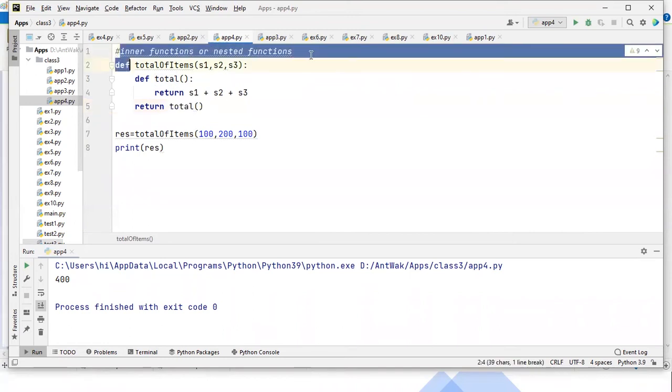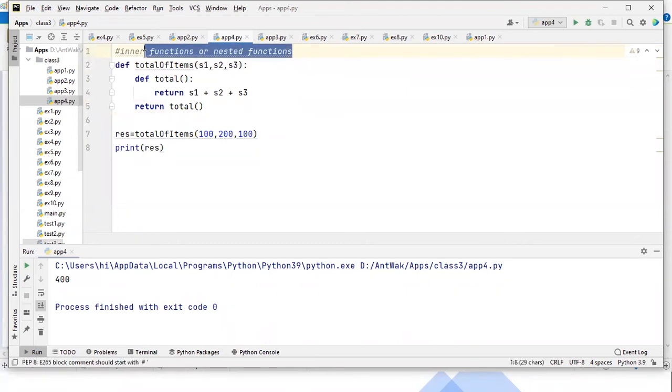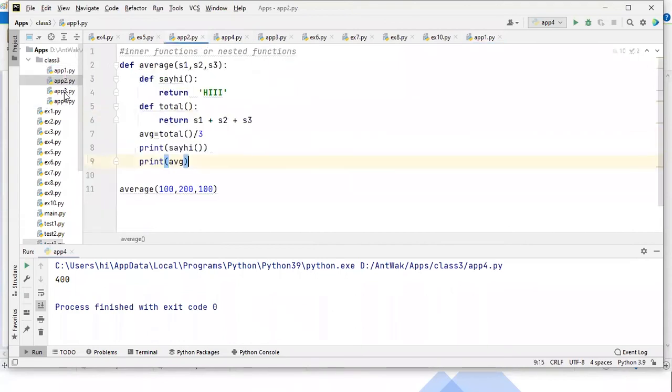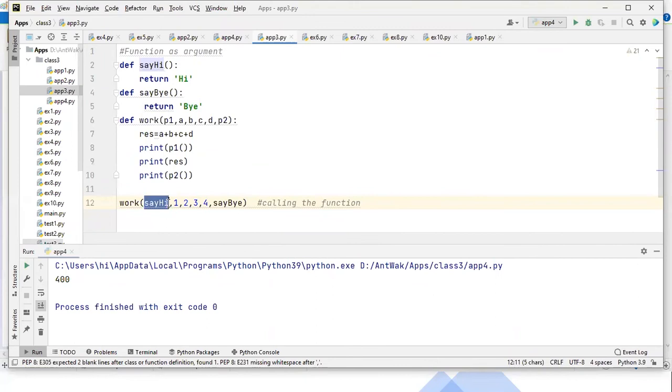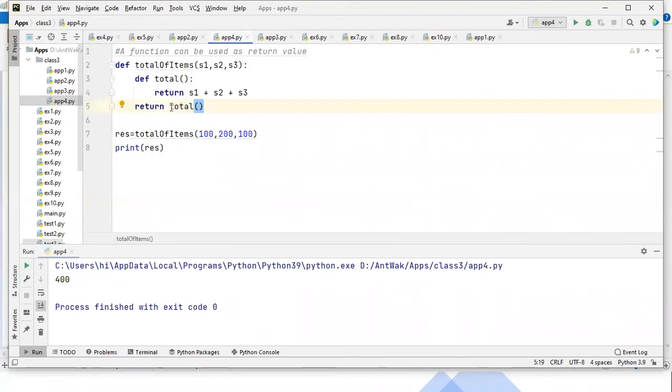So actually the topic is that a function can be used as a return value. Now the outer function is returning a function, guys. I'll tell you why I have taken these four concepts and where we use this combination. You have to wait. But the previous topic was that we are passing a function as an argument. And now the topic is a function that we are returning to another function. I hope this is clear to you all.